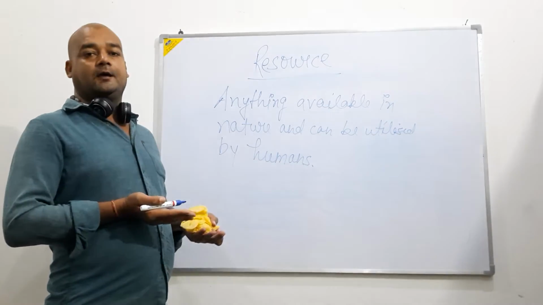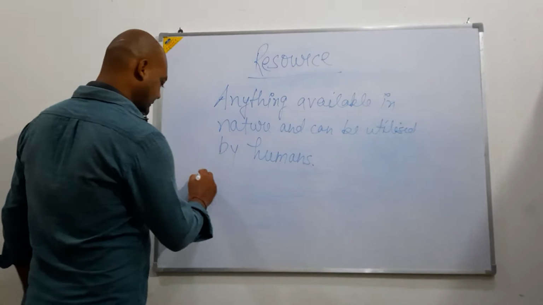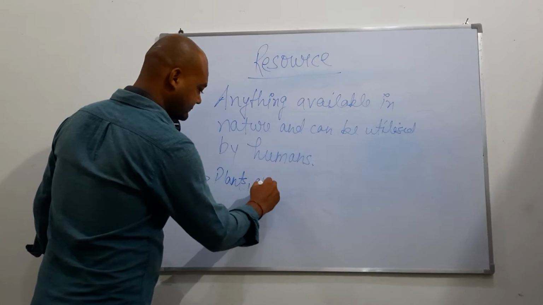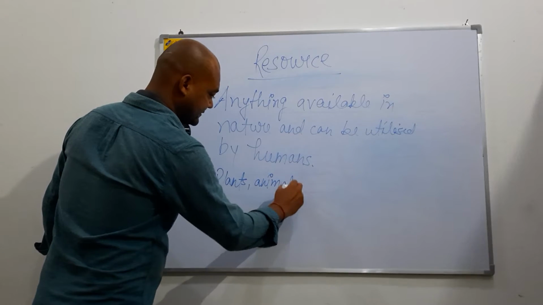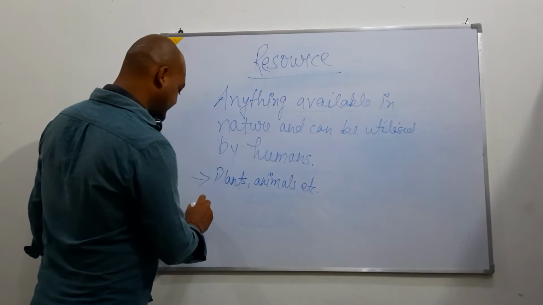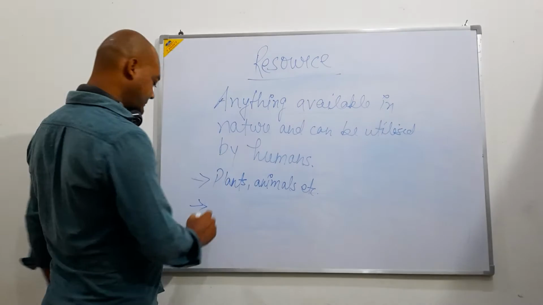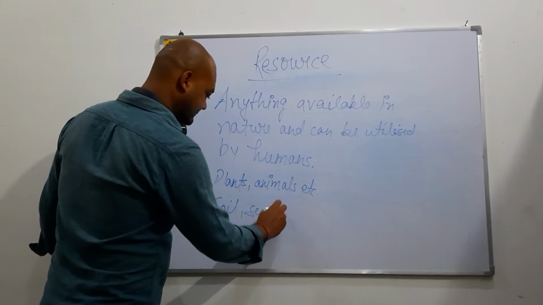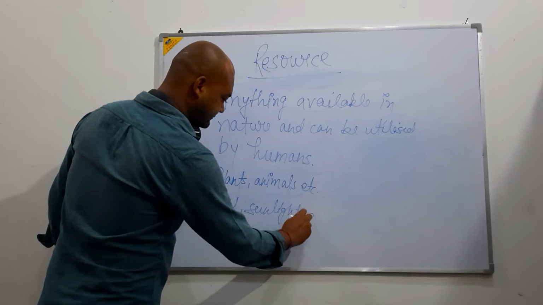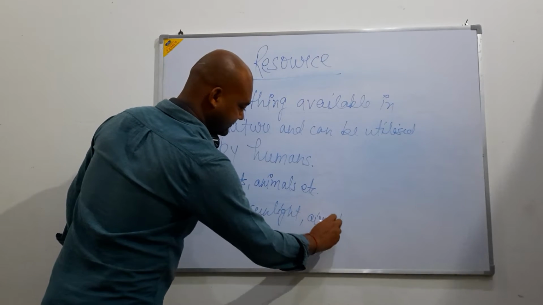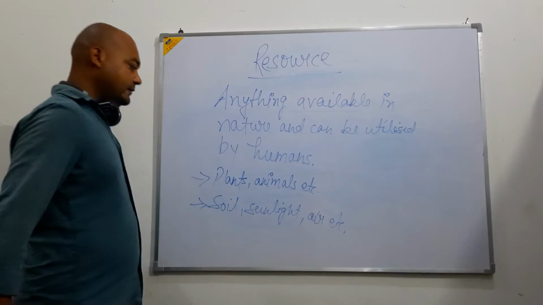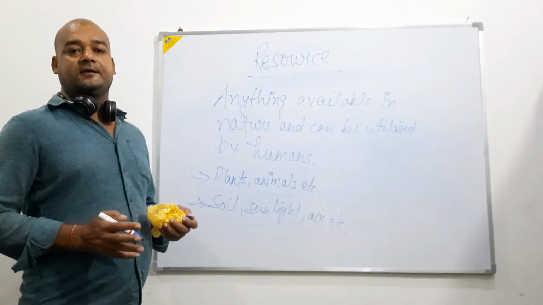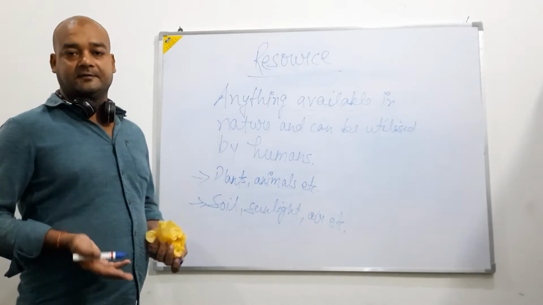Some of them are living ones, like plants, animals, etc. Besides that, some are non-living, like soil, sunlight, air, etc. So, all these resources are of great importance for human beings.